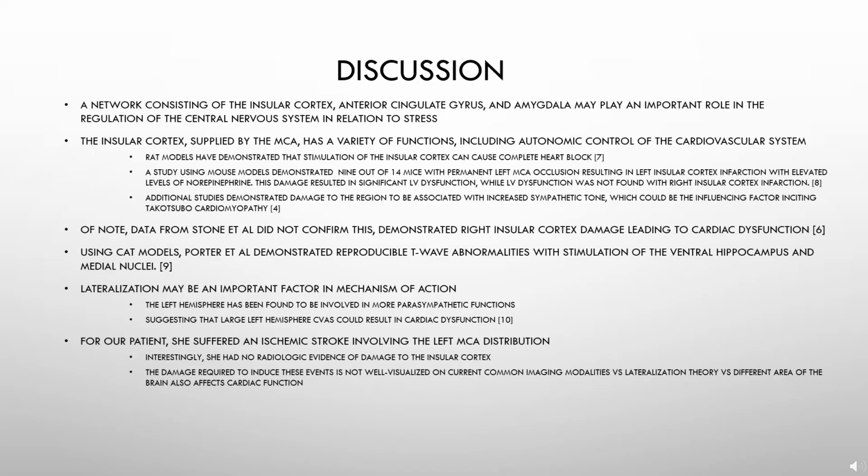In discussion, a network consisting of the insular cortex, anterior cingulate gyrus, and amygdala may play an important role in the regulation of the central nervous system in relation to stress. The insular cortex supplied by the MCA has a variety of functions, including autonomic control of the cardiovascular system. Different studies showed that stimulation or downregulation can have different effects on the heart. A rat model demonstrated that the insular cortex can cause complete heart block when stimulated.